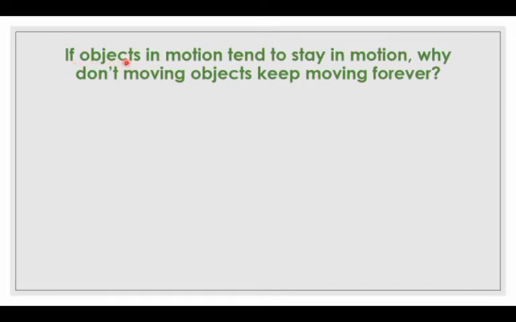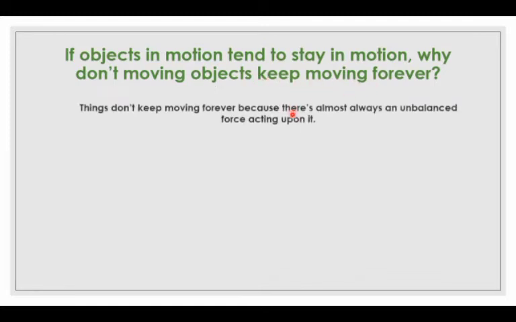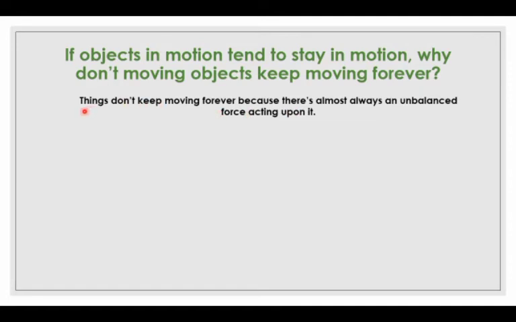If objects in motion tend to stay in motion, why don't moving objects keep moving forever? Things don't keep moving forever because there is almost always an unbalanced force acting upon them.